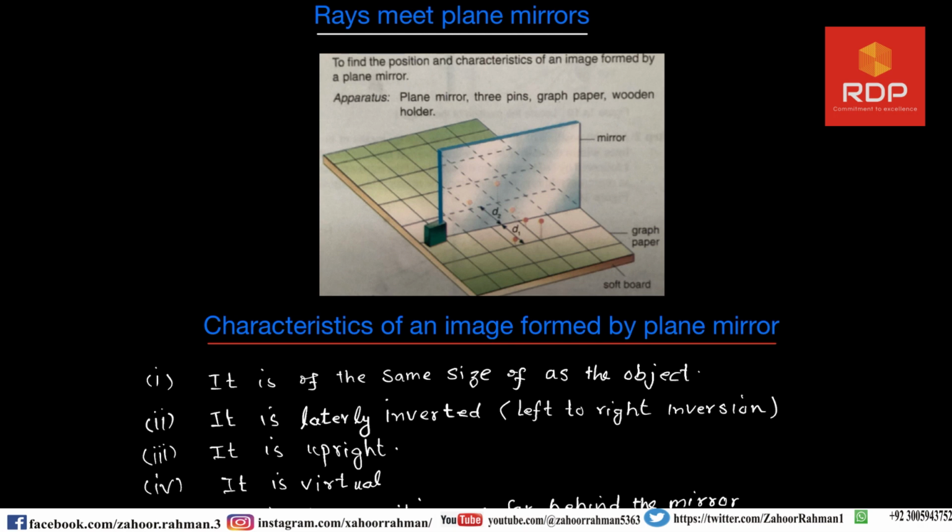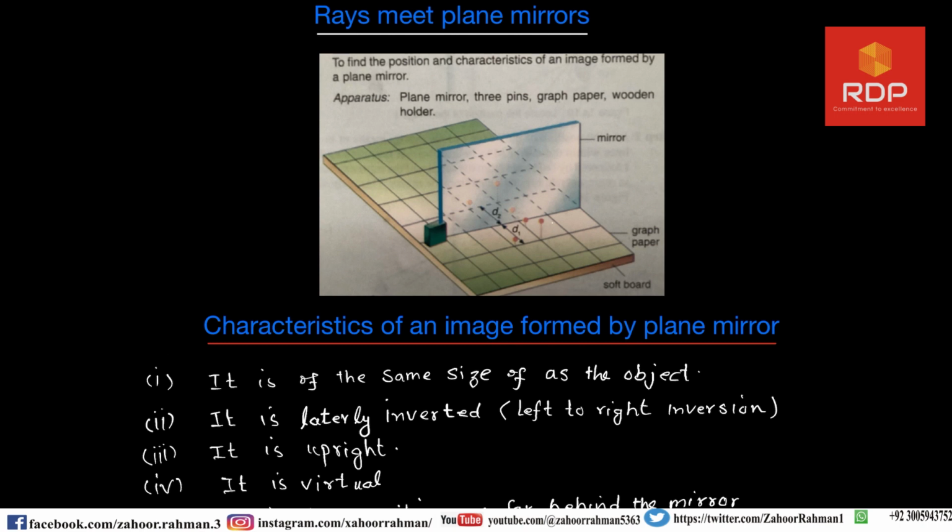Now dear learners, the image formed by the plane mirror is, number one, of the same size as the object.